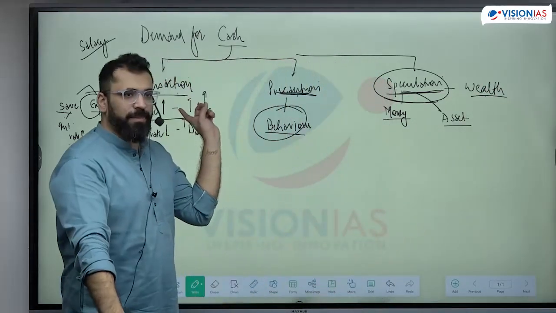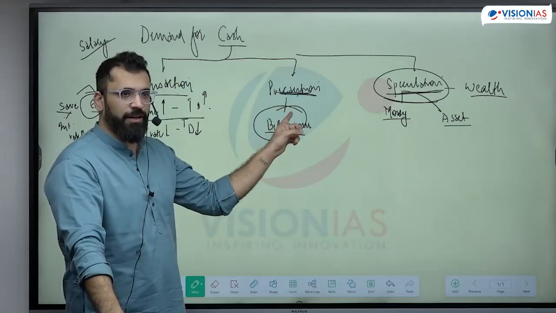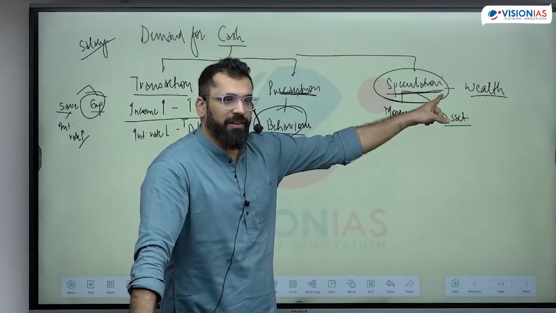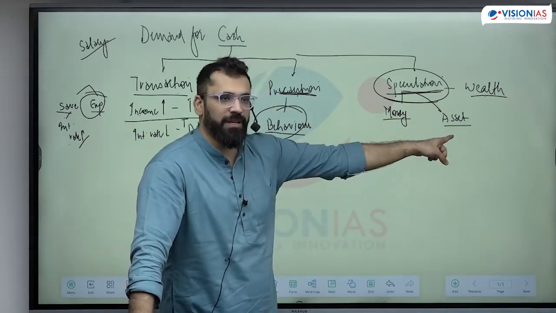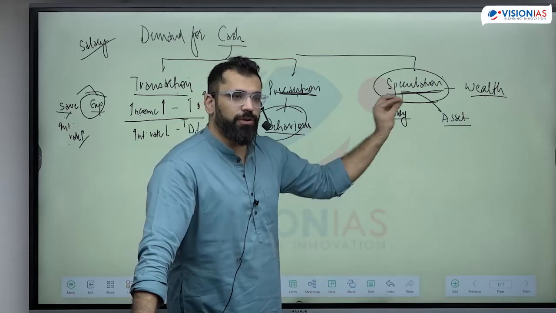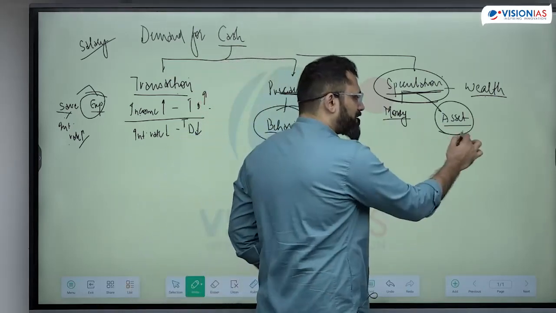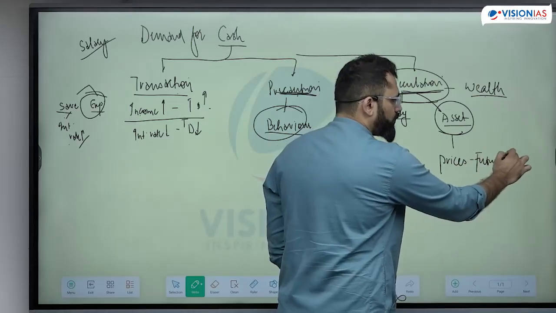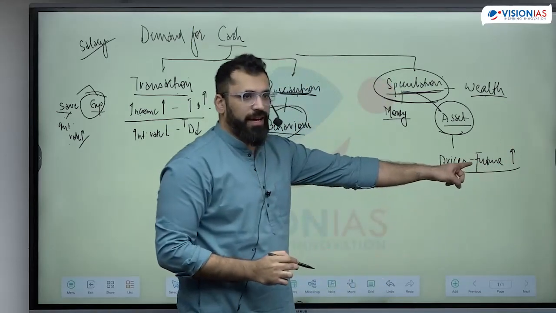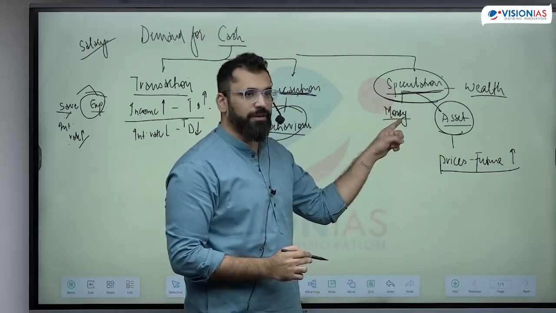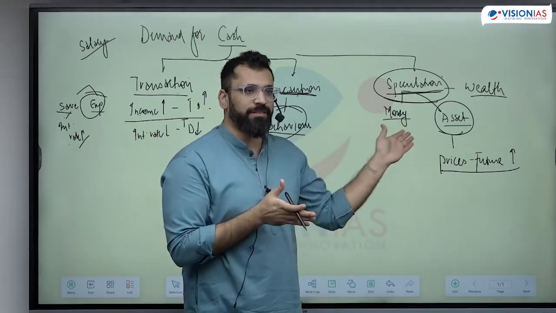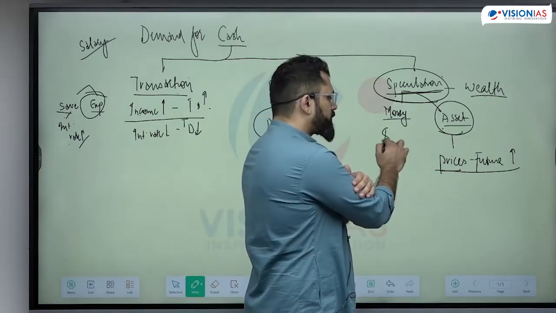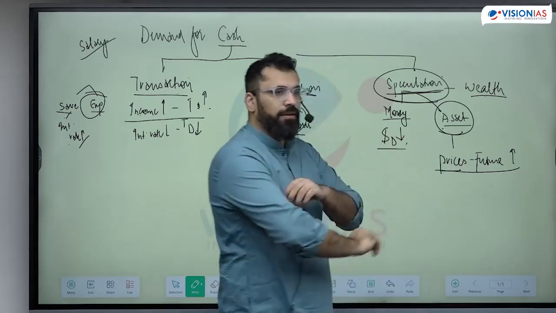I took money for expenses, and I have taken savings for precaution. Now I want to generate wealth with my money. So I need money for generation of this wealth. I'll use this money for investment in assets. I will only put the money in an asset when I know that its prices in the future are going to rise. If the prices are going to rise, that means my money for speculation, whatever cash I had, has reduced because I put everything in the asset. That means if I'm locking money in an asset, my speculation demand for money is less.